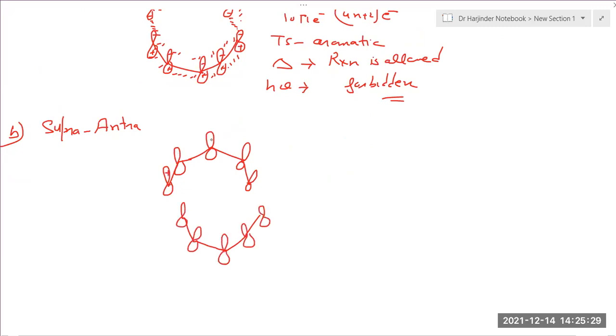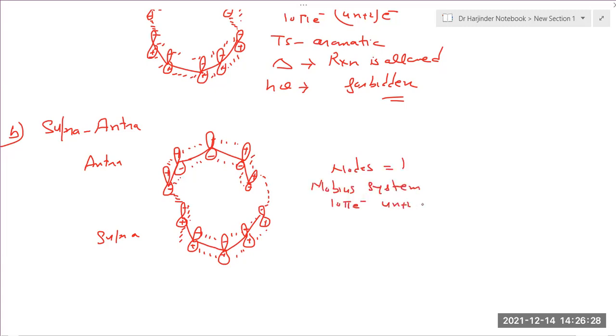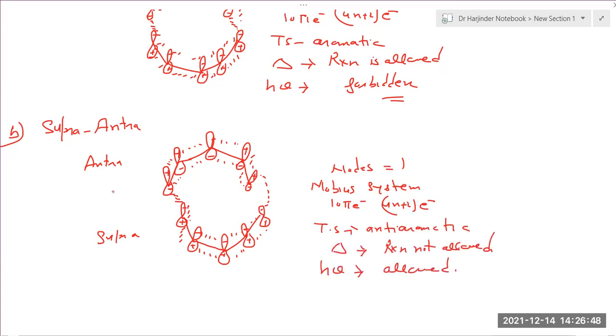So suppose plus, minus, plus, minus, plus, minus, plus, minus, plus. So we are taking supra, or you can take antara for this one and supra for another one. This one is antara, so these two lobes are on opposite sides. One node, so it is a Mobius system. So the transition state is allowed under thermal condition, but forbidden photochemically. Same for your antara-supra. So you can draw it.